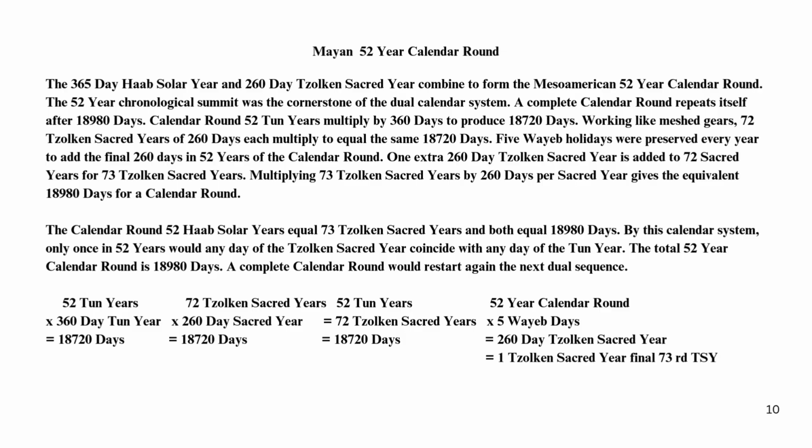Adding 5 Wayeb days per year gives a 260-day Tzolk'in sacred year, equal to 1 Tzolk'in sacred year, the final 73rd.